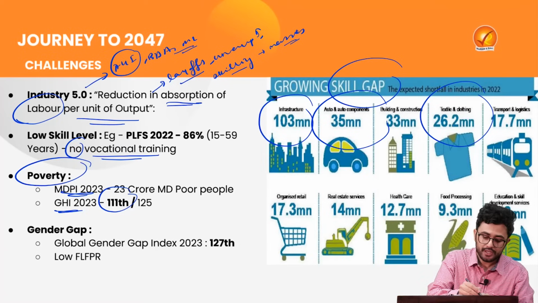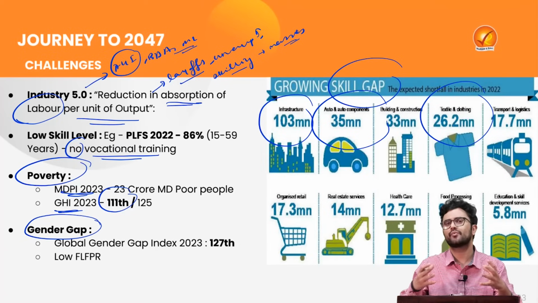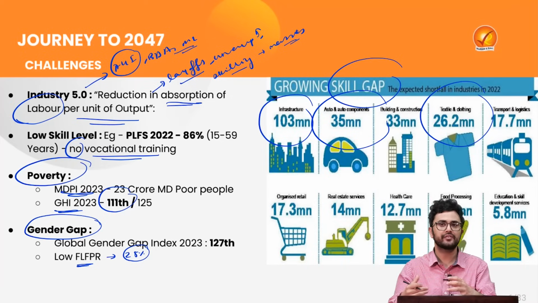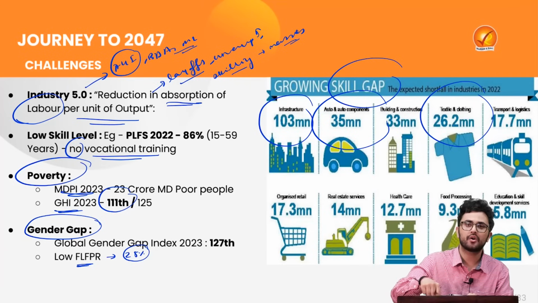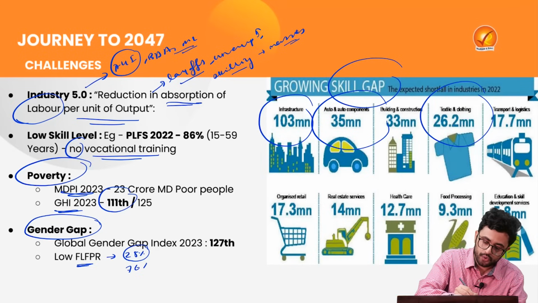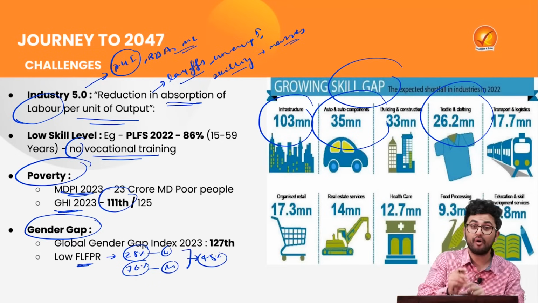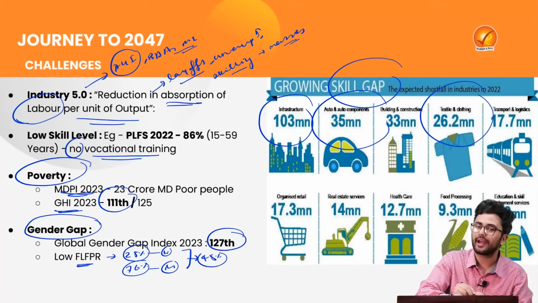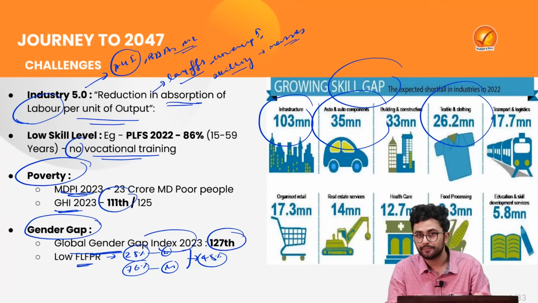Then another big issue is the widening gender gap. For example, if we look at the female labor force participation rate, as per the India Employment Report, that is around 28%. So it means that of every 100 women who enter the working economy, only 28 of them get employed. On the other hand, this ratio is 76% for men. Thus, there exists a huge gap of 48%. At the same time, this leads to our abysmal ranking of 127 on the Global Gender Gap Index of 2023.